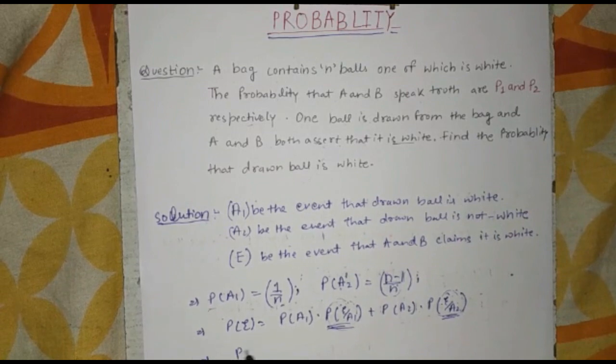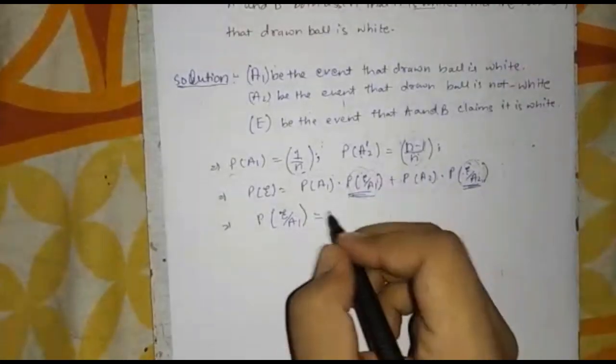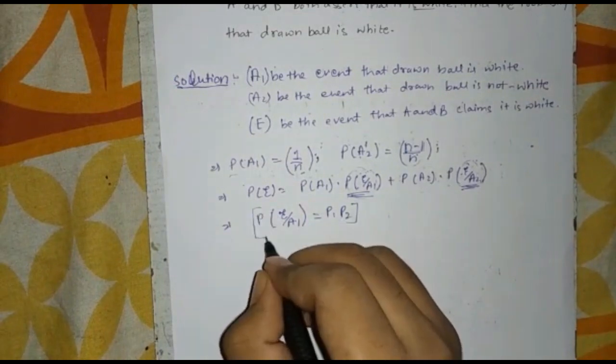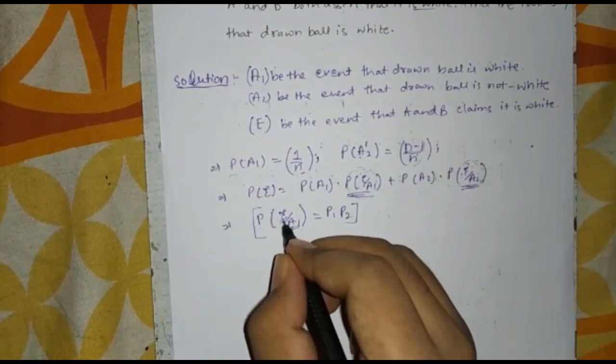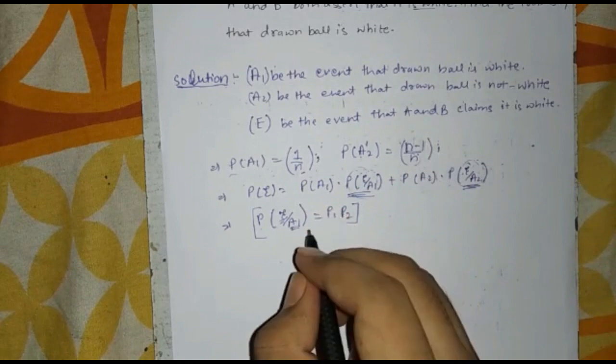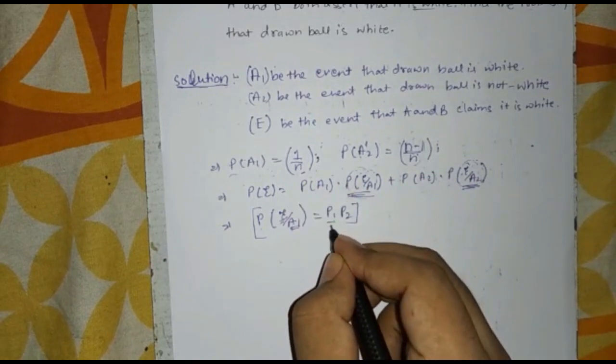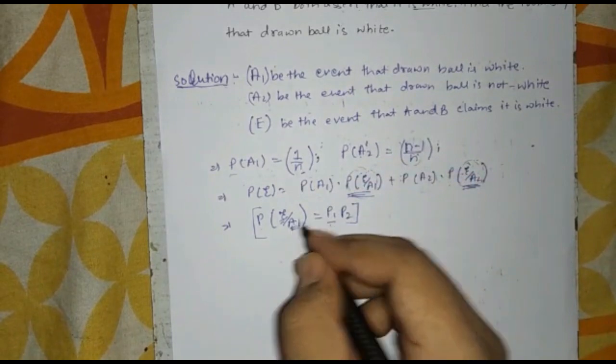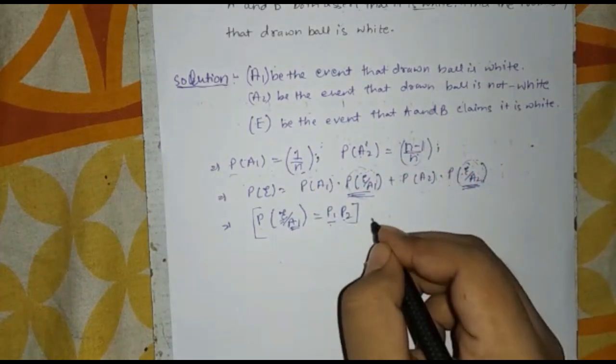So P of E given A1 equals P1 into P2, as the ball is actually white and both A and B claim that it is white, so they both are telling truth. The probability of telling truth is P1 for A and P2 for B, so it is P1 into P2.